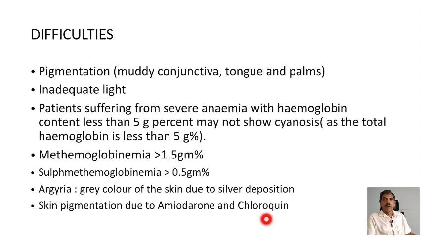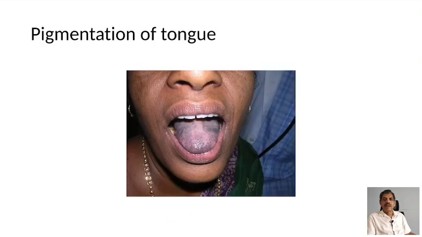They are chloroquine, hydroxychloroquine, amiodarone, especially when they are using the drug for a longer period. And this slide is showing the pigmentation of the oral cavity, and therefore if you are not careful, a beginner may say that there is cyanosis.